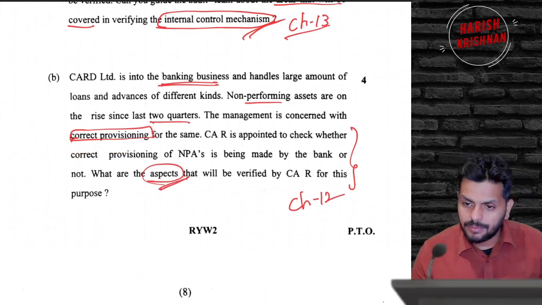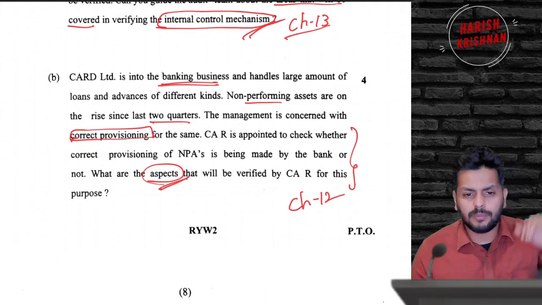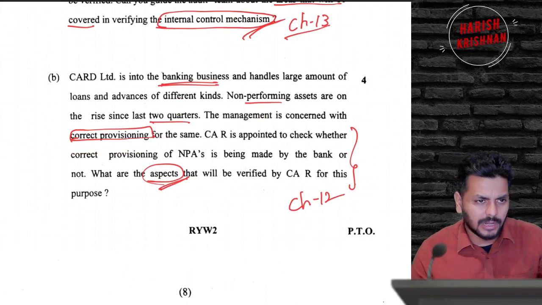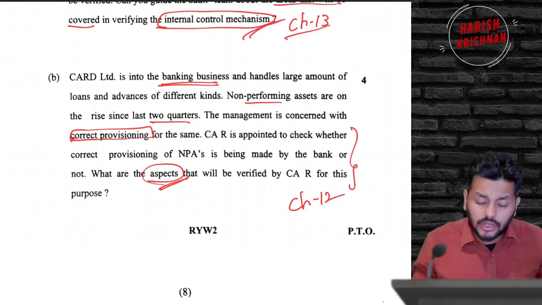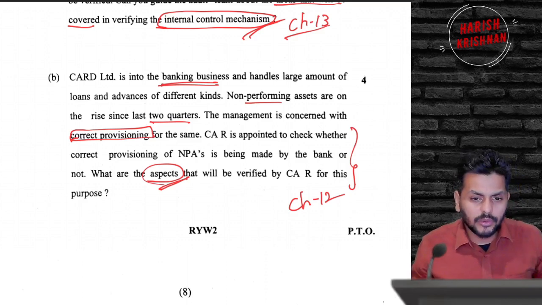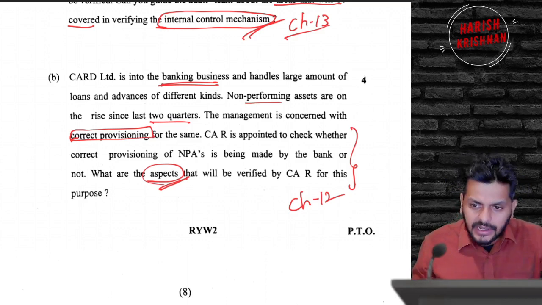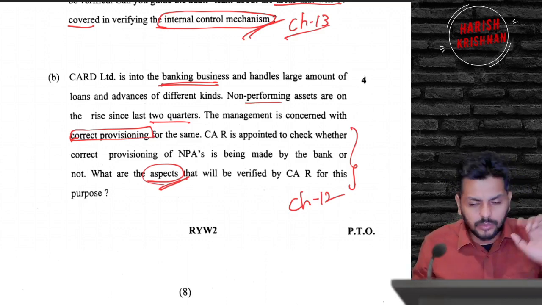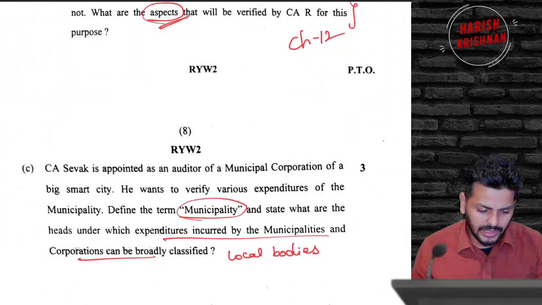So audit of NPAs. After the provisioning norms, you don't have to write the rates and all that. If you wrote also, it's not a problem. At what provisioning rates, prudential norms of the RBI, you wrote that, it's okay. But after that, you have to say that the auditor is to check all these aspects. What are to be checked in NPA? They're asking you to write that. So NPA's definition and whether it matches the criteria and other points. Audit of NPAs, a small paragraph is there in chapter 12. You can run through that.